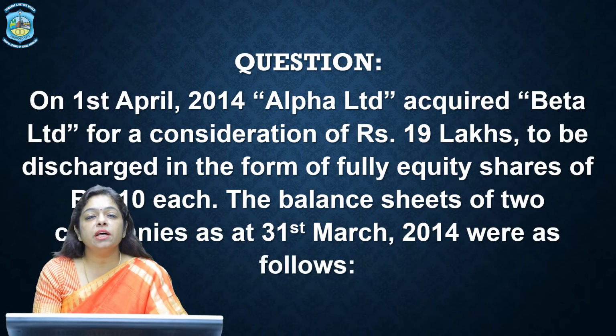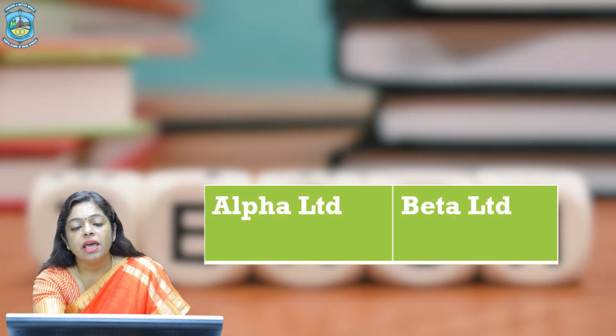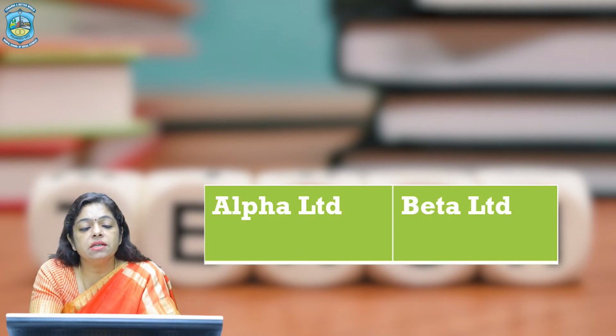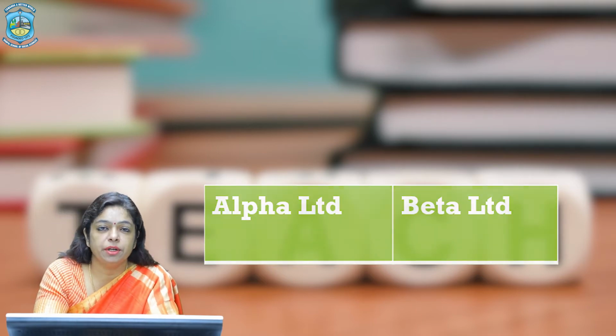Before we look at the balance sheet, let us try to understand the 2 companies which are given here. Alpha Limited is the purchasing company and Beta Limited is the selling company. As Alpha Limited has acquired Beta Limited, Alpha Limited becomes the purchasing company and Beta Limited becomes the selling company.